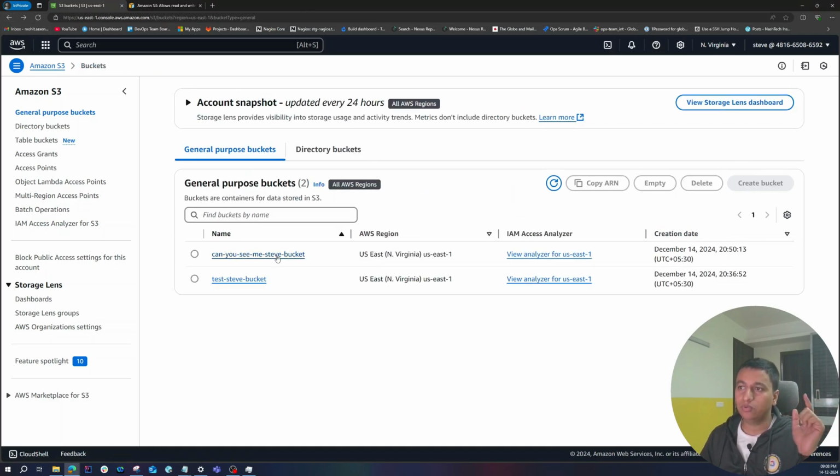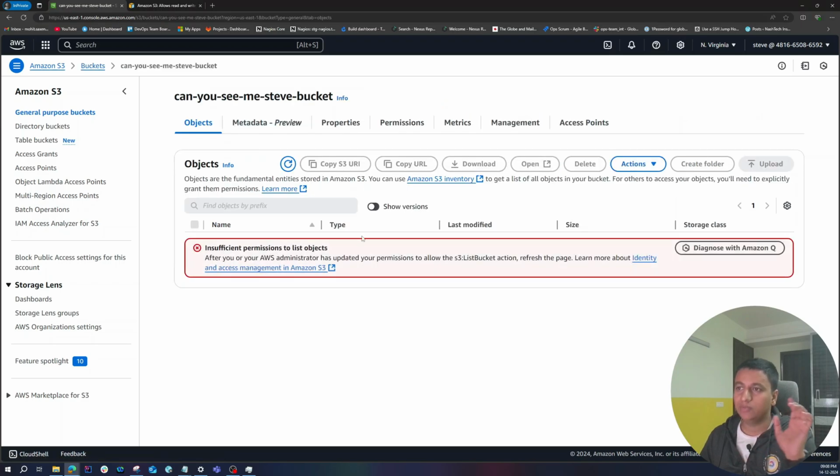But if you go to the new bucket that we created and open it, you will see he will get the error that you do not have the permissions. Okay, so Steve only has access to his bucket and not all the buckets.